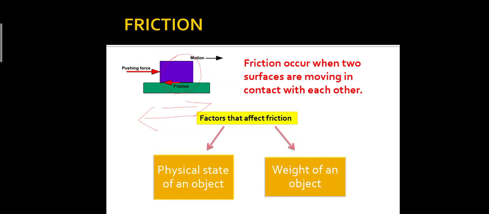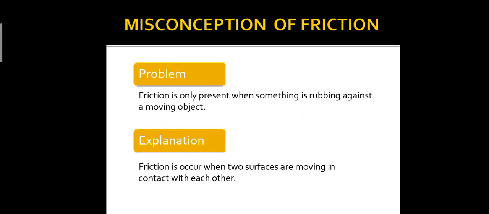There are factors that affect friction, like the physical state of an object and the weight of an object. Physical state means solid, liquid, gas. Now, there is another misconception about friction also.